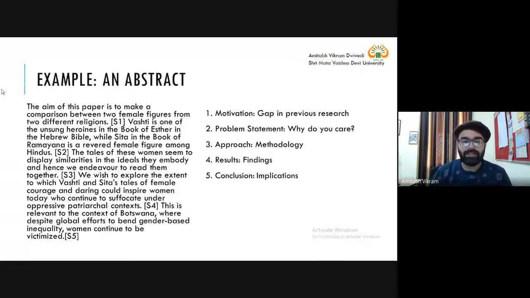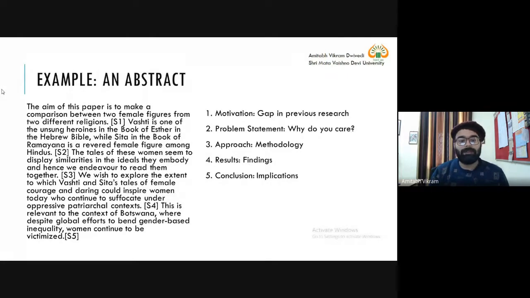There is one sentence, the last sentence, that I am reading: this is relevant to the context of Botswana, where despite global efforts to end gender-based inequality, women continue to be victimized. This is a problem, and it is again the findings, but this is again not a gap.